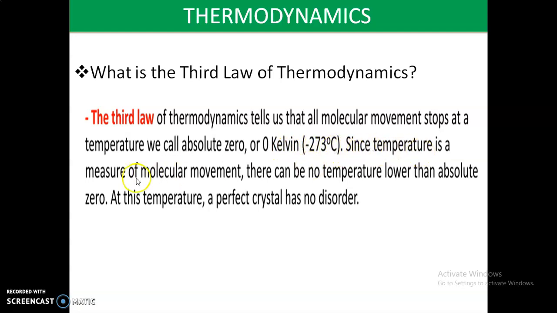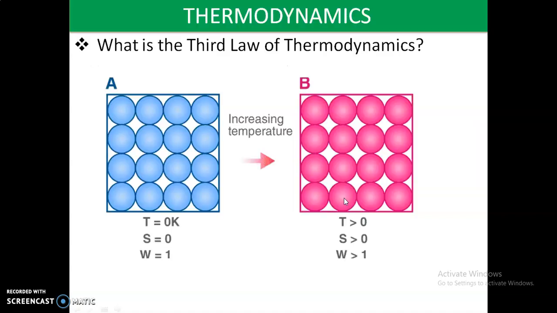Since temperature is a measure of molecular movement, there can be no temperature lower than absolute zero. At this temperature, a perfect crystal has no disorder. If you observe body A and body B, these two bodies have no disorderness.